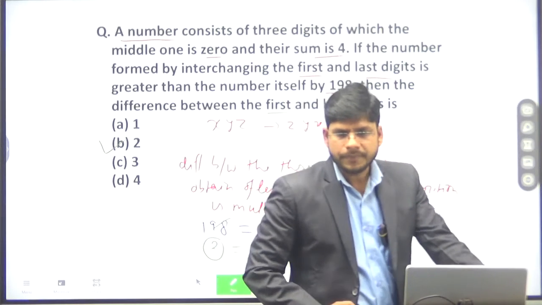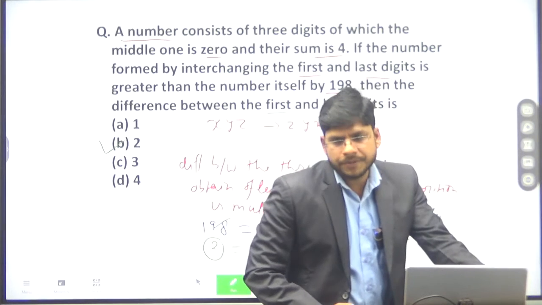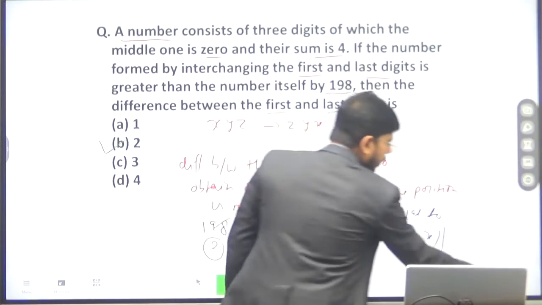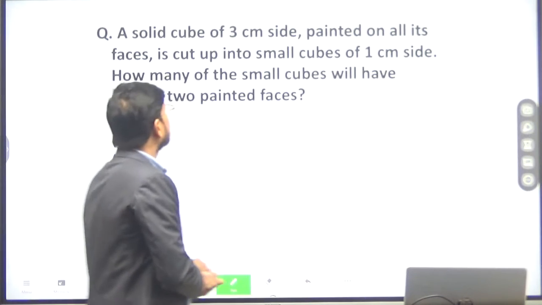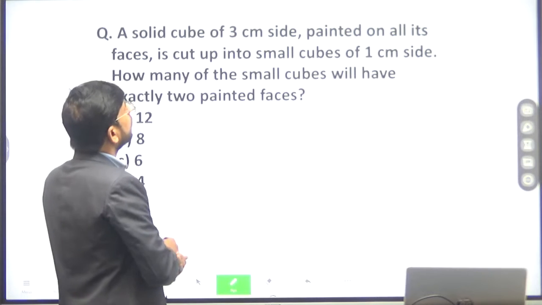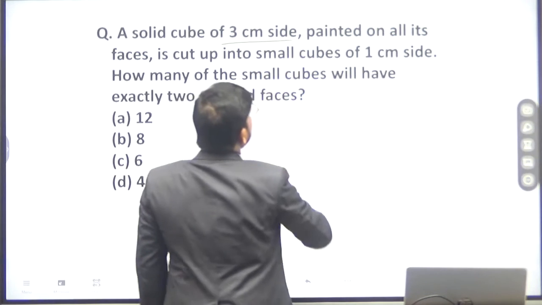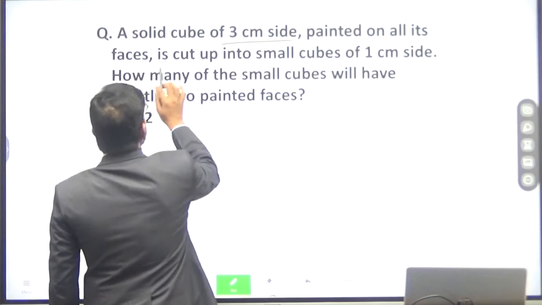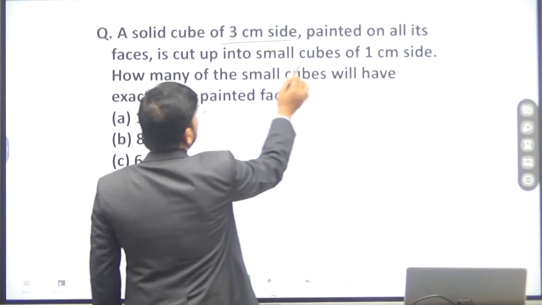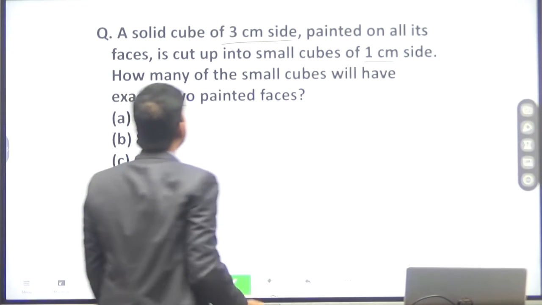Clear? So can we proceed? Okay, so next question. A solid cube of 3 cm side, painted on all its faces, is cut up into small cubes of 1 cm side.